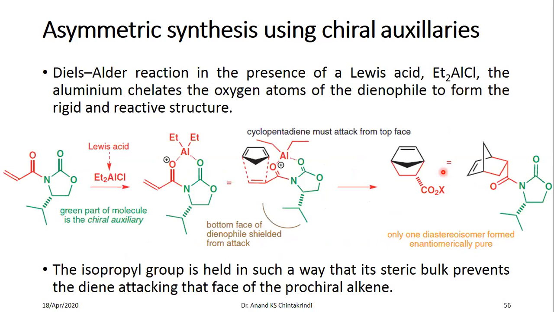So when you carry out this Diels-Alder reaction in the presence of a Lewis acid such as diethyl aluminum chloride, you can see the green part in this chiral dienophile is the chiral auxiliary. This is the Evans oxazolidinone. Now, it first forms a complex with this Lewis acid. As a result of this, this molecule is held such that this entire thing is a planar structure.